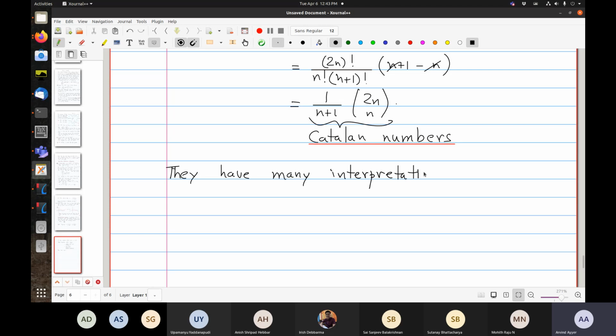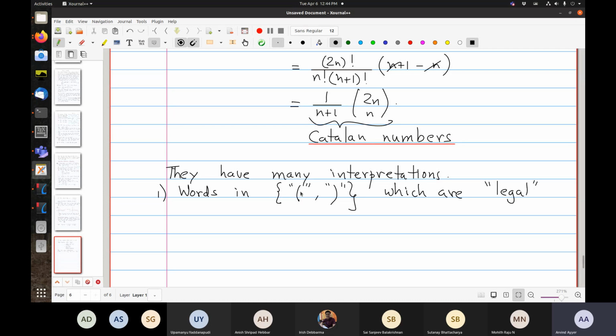Some are almost obvious from this context. Let me give you a few examples. So one is you can consider words in the set, I'm saying this is an open parenthesis and this is a closed parenthesis, which are quote unquote legal.